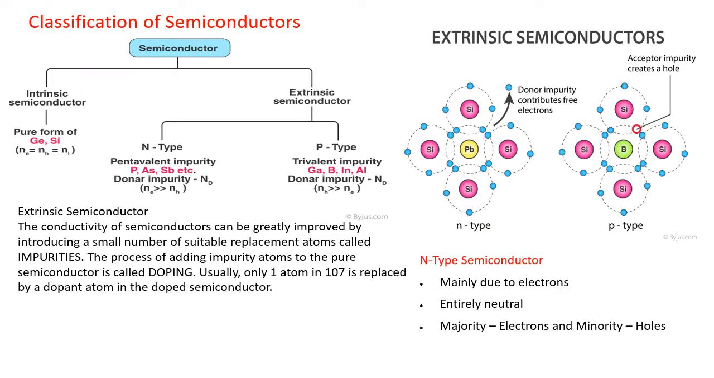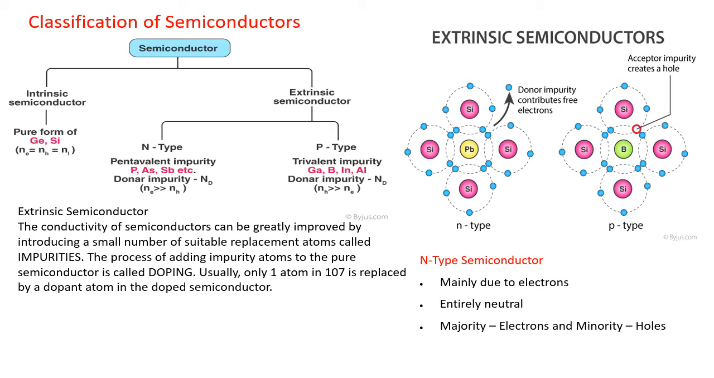Classification of semiconductors. Broadly, semiconductors are classified into two categories. Number one, pure semiconductor, and next, impure semiconductor. A pure semiconductor is also called an intrinsic semiconductor, and by adding some doping or external material we get an extrinsic semiconductor.